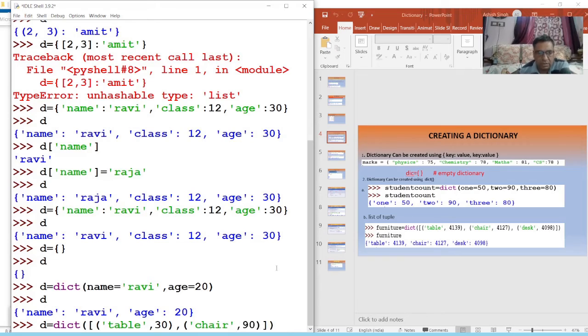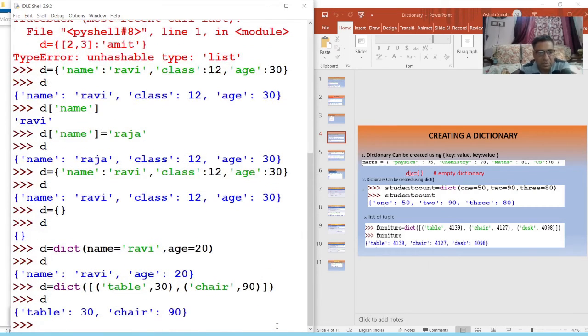So there are two tuples. This is one tuple, this is another tuple, and these two tuples are enclosed in a list. So it is a list of tuples, and I provided this list of tuples to the dict function. Just see what will happen. It will convert this into a dictionary.